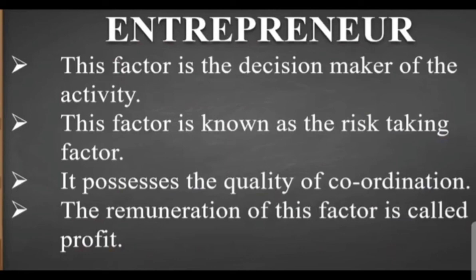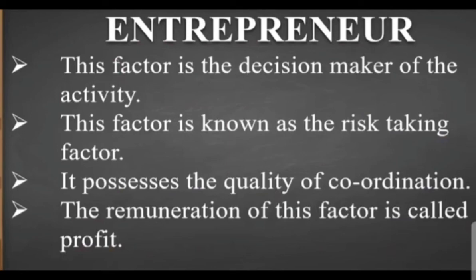Another thing you can write is that the entrepreneur must possess leadership quality, then he or she can make decisions properly and manage everything efficiently. So these are the points to be taken into consideration. And remuneration, students, be kept in mind, it is there in all: in land we receive rent, labor receives wages, capital receives interest, and the entrepreneur receives profit.